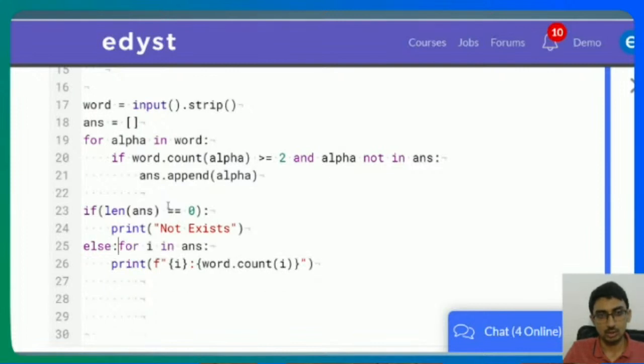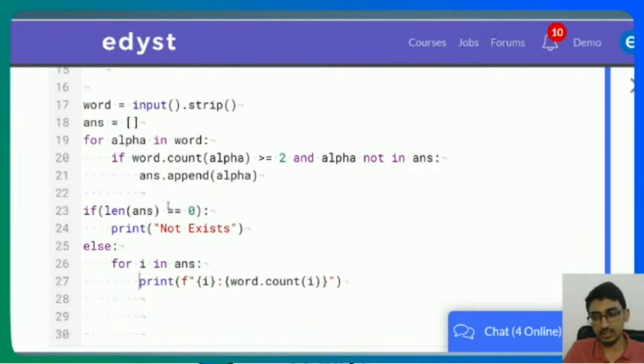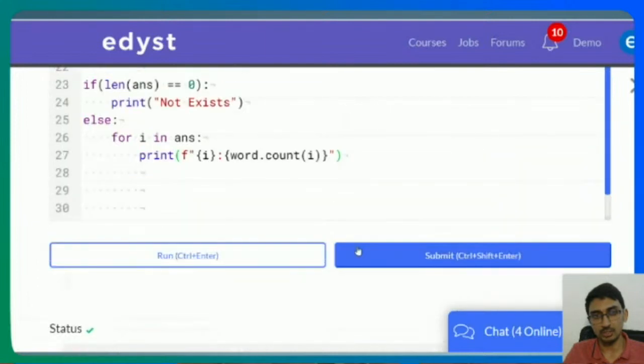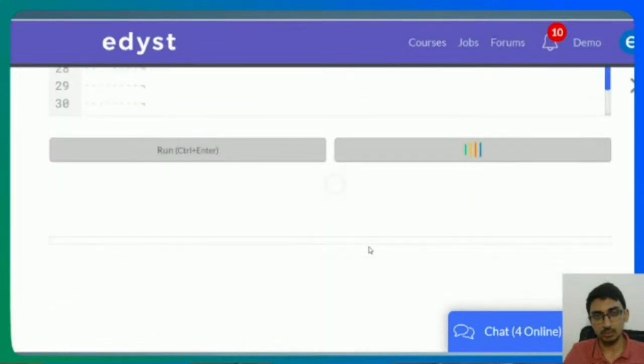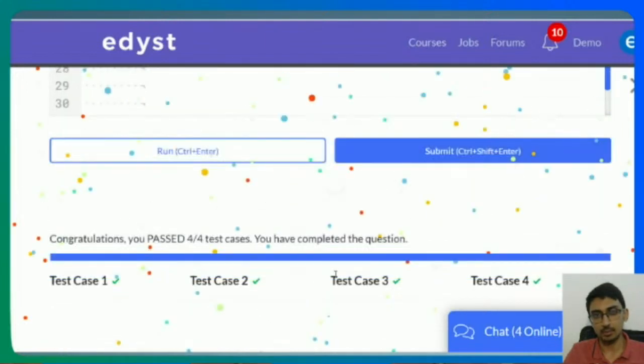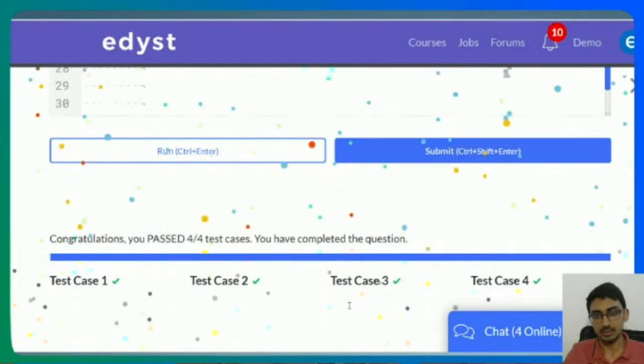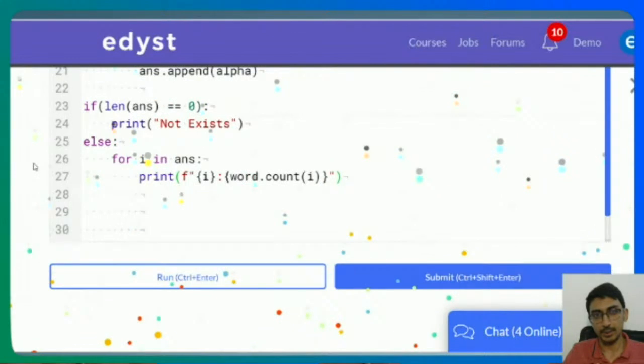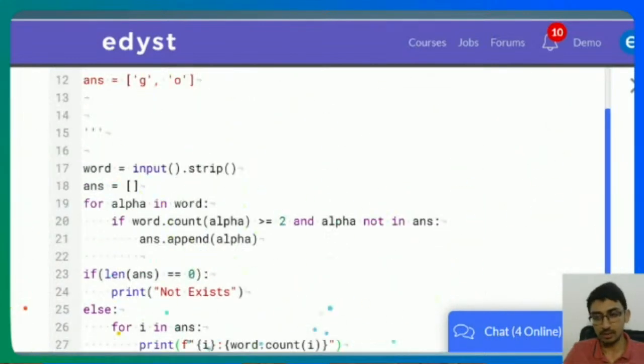do this. So again, the question is not just about duplicates. Rather, it is whichever element is coming multiple times. You have to print the count of how many times it's occurring. So I submit it, and now it prints out. Okay. So this is one way of doing it. You can see it's much better, right?